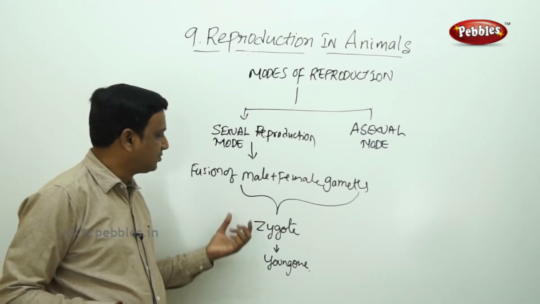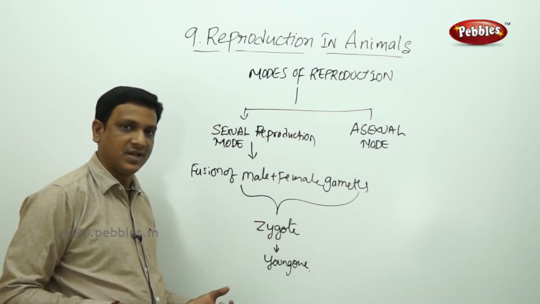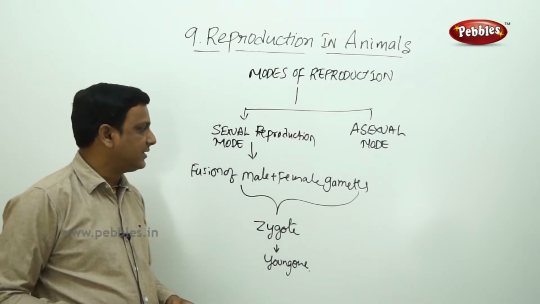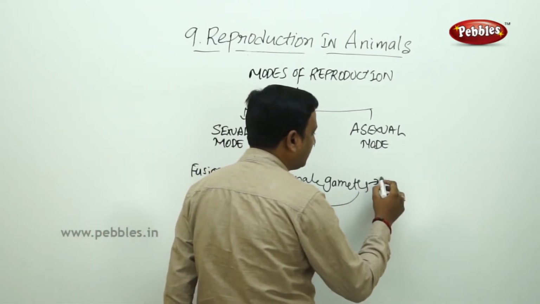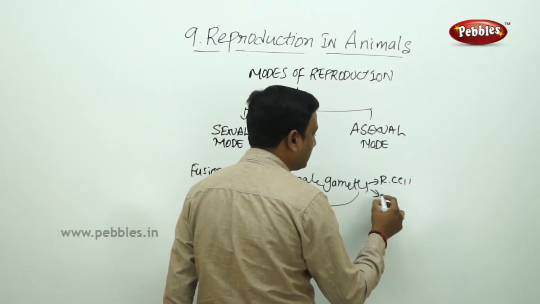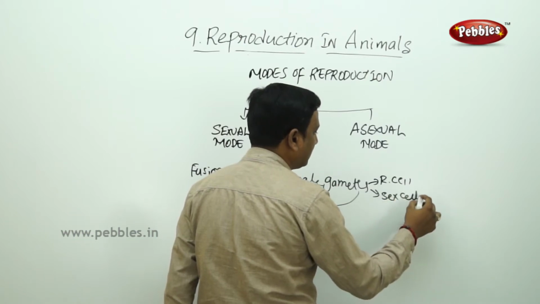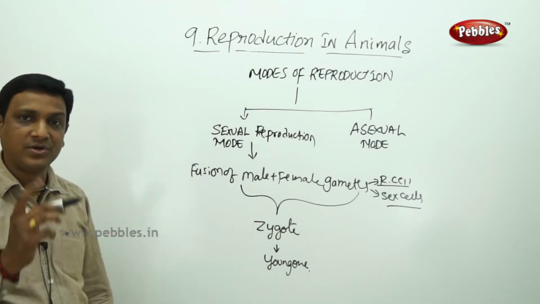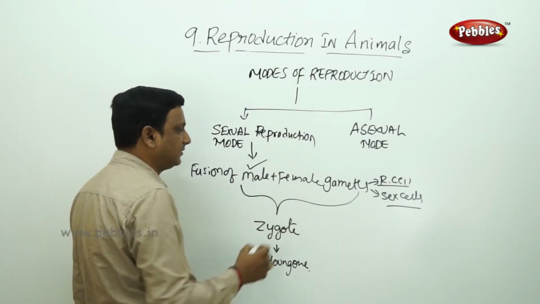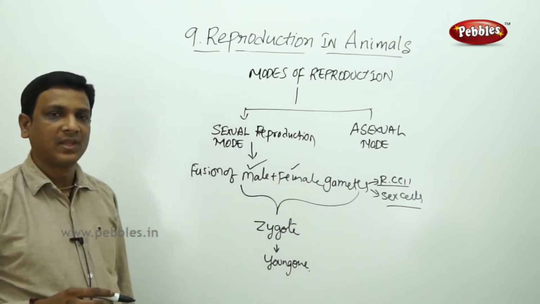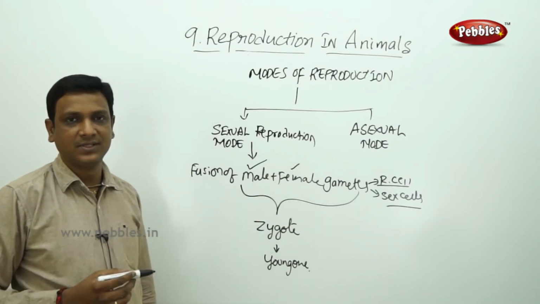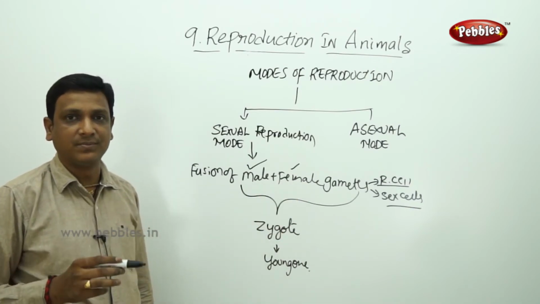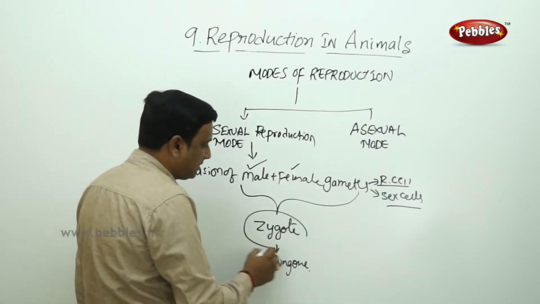So for this sexual reproduction, for the formation of this zygote, what is required? Gametes are required. Gametes are nothing but reproductive cells, or they are also called sex cells. How many types of gametes are required? Two types of gametes are required: male gamete and female gamete. Male gametes are contributed by the male organism. Female gametes are contributed by the female organism. So these two gametes must be fused together to form this zygote.